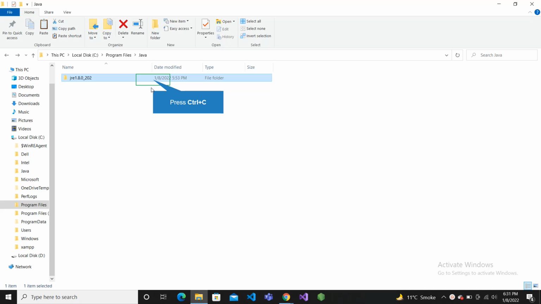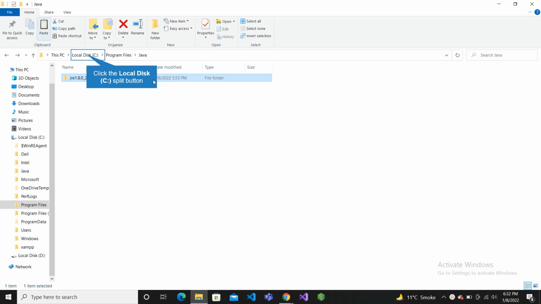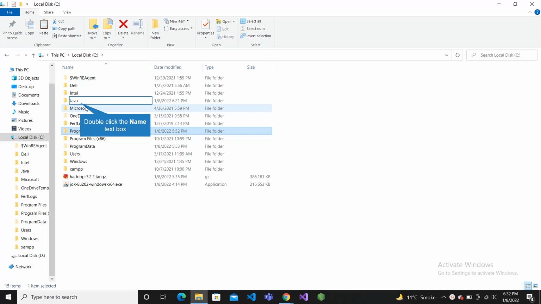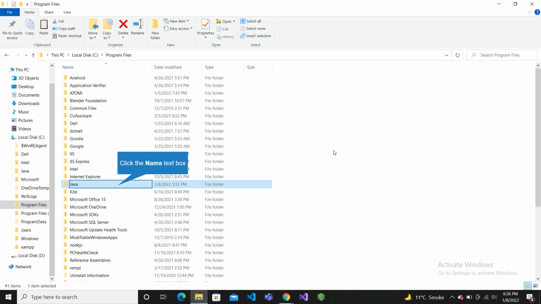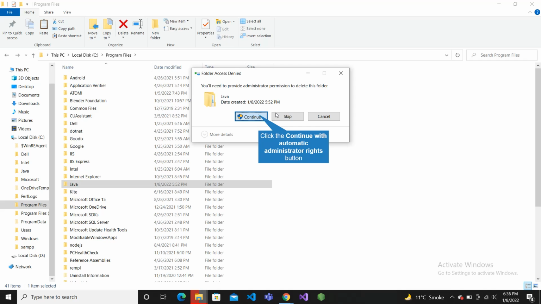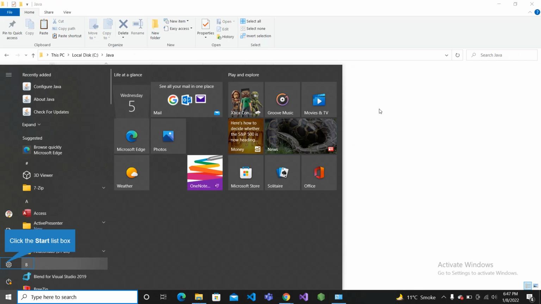So what I will be doing is just moving this Java JDK into the Java folder which we have created in local drive C. So now we just delete this Java folder from Program Files. Now you have your Java and JDK in one single folder, which is Java, that you have created in the Windows C drive.